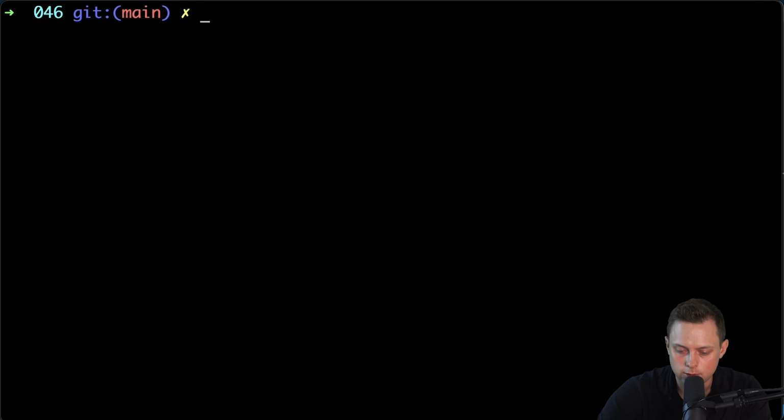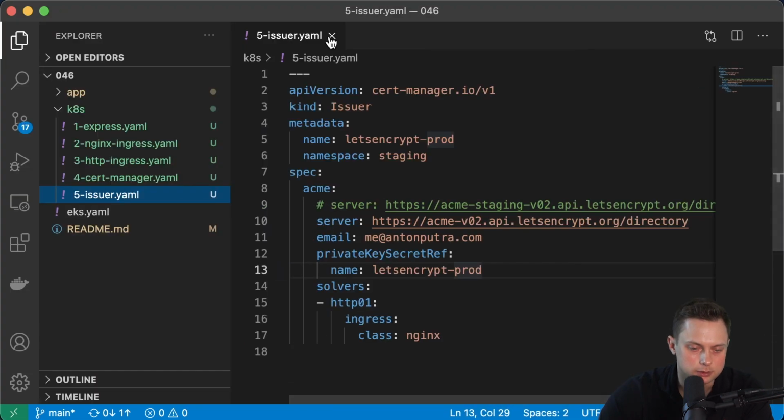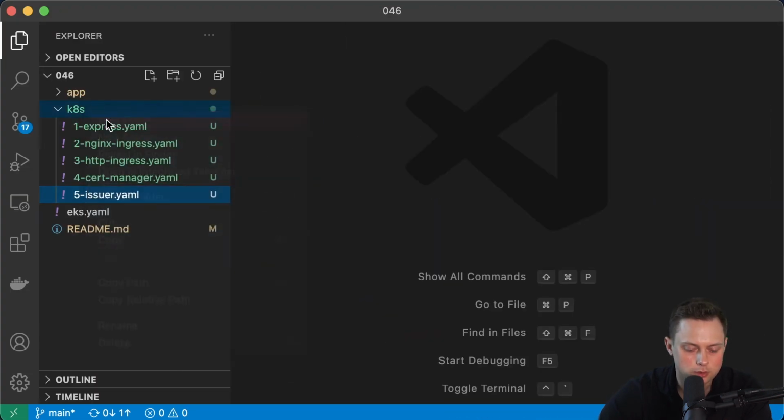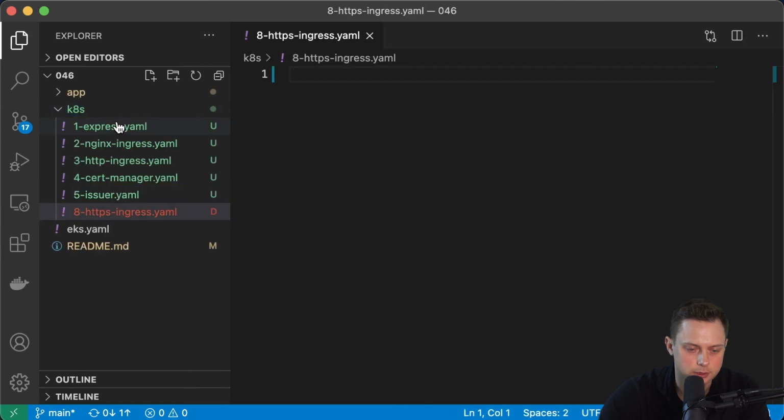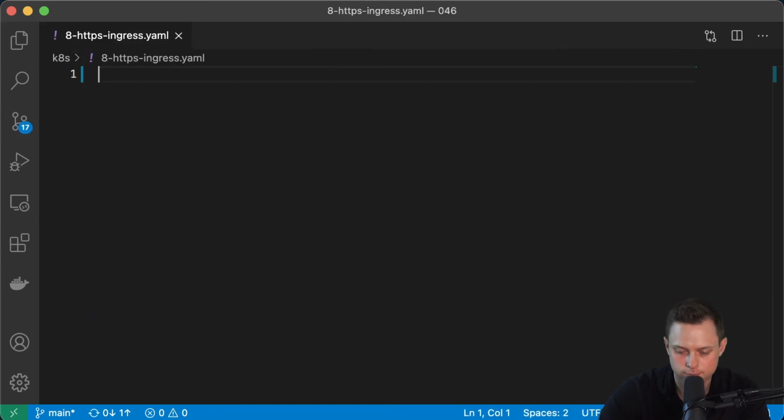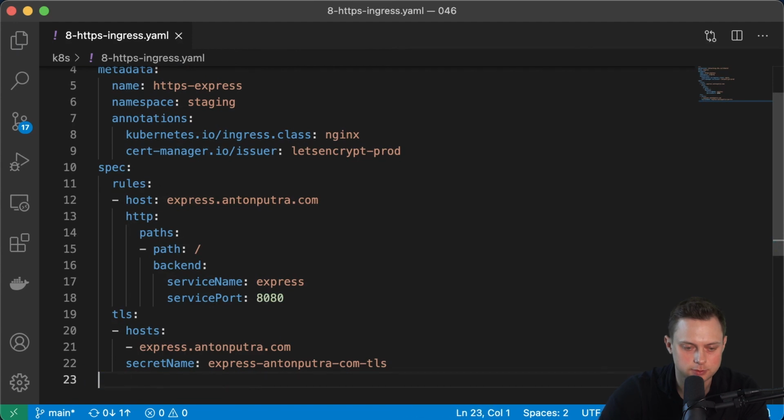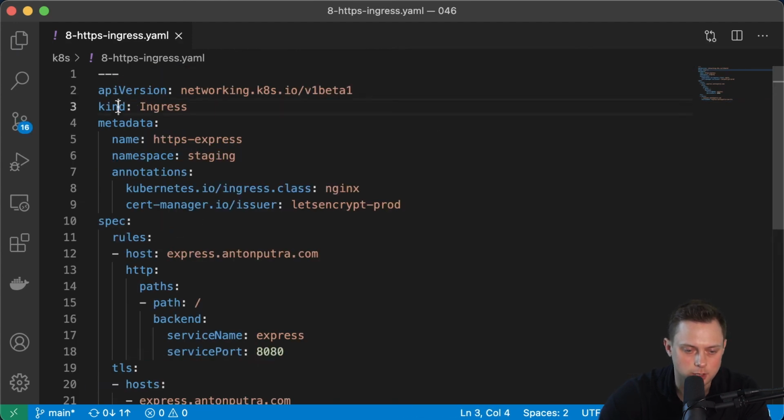Okay, let's go ahead and create the final file to create the HTTPS. Okay, let's close this one, and we're gonna call it the HTTPS Ingress. And it's very similar. It's gonna be the kind Ingress, namespace staging, different name, HTTPS. Here it's exactly the same Nginx class, but this one, since we just created the issuer, which we called Letsencrypt prod, we need to use that one.